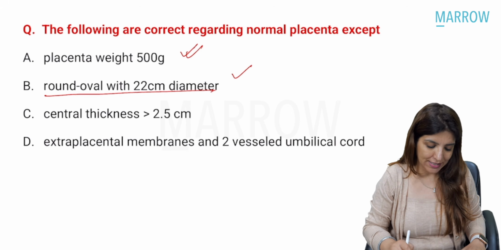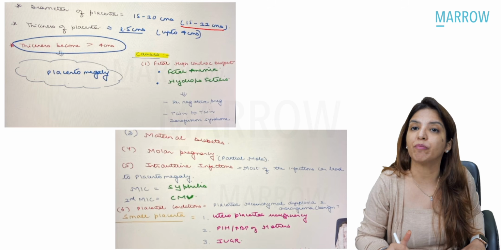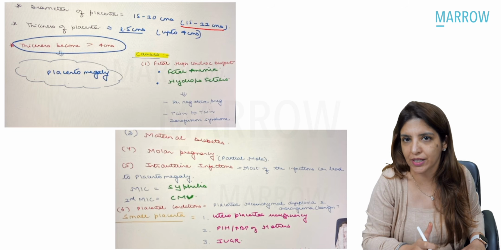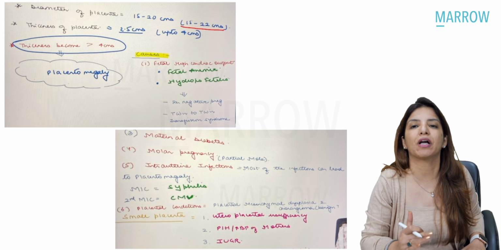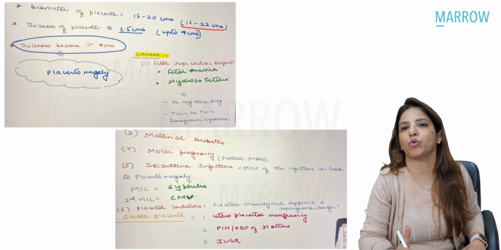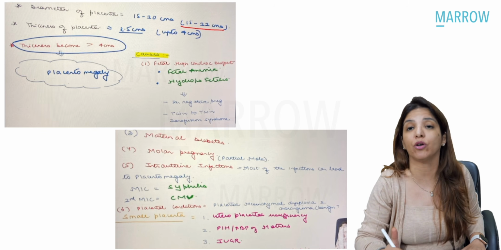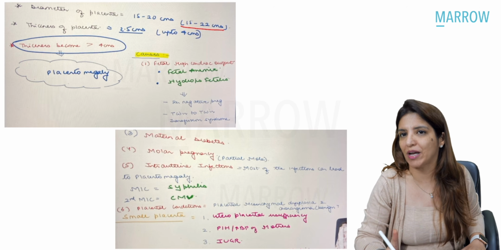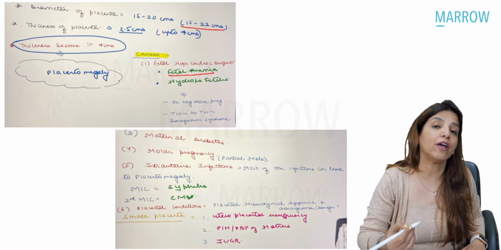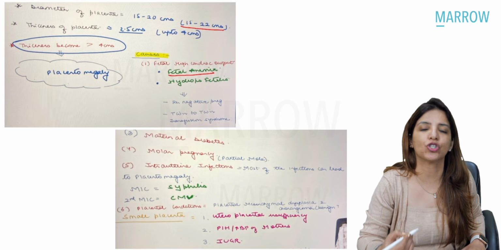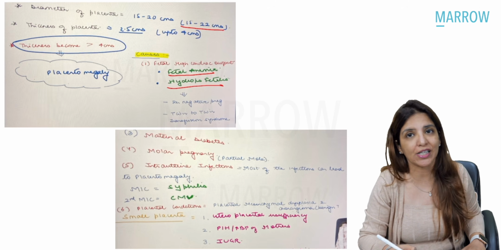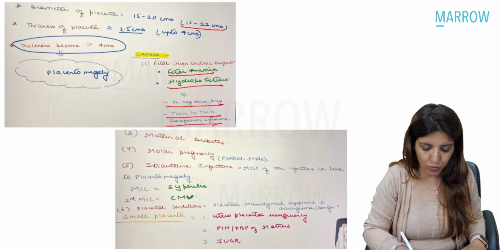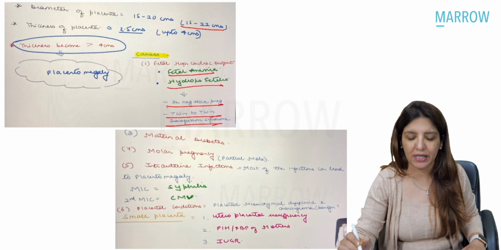Central thickness of the placenta. As far as thickness of the placenta is concerned, it is 2.5 centimeters and it may go up to 4 centimeters. If the placental thickness becomes more than or equal to 4 centimeters, that is what is called placentomegaly. And in the videos also, I keep telling you that it's very important for you to note the causes of placentomegaly, which are high fetal cardiac output situations like fetal anemia and hydrops fetalis. And all of you know that hydrops fetalis occurs in Rh negative pregnancy, twin-to-twin transfusion syndrome, and parvovirus B19 infection.